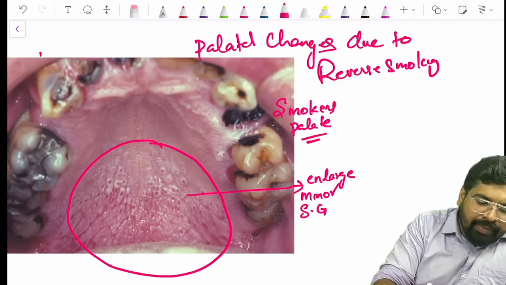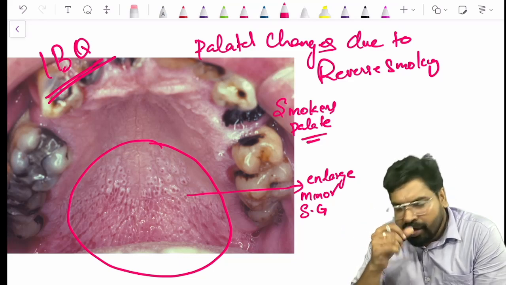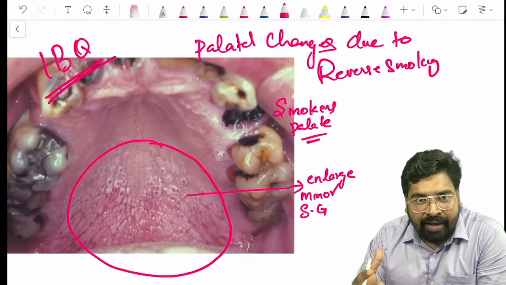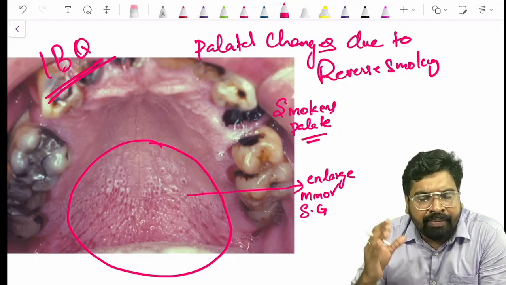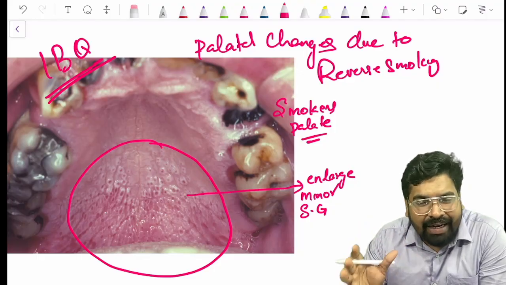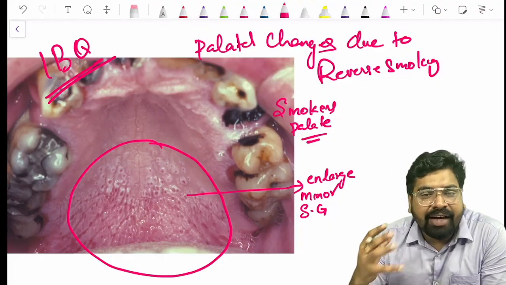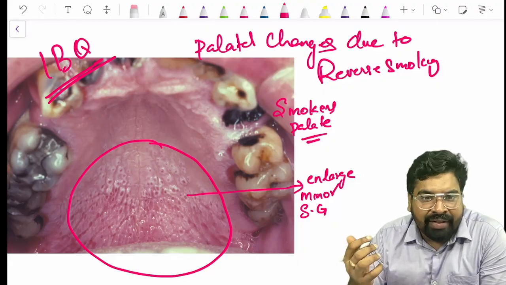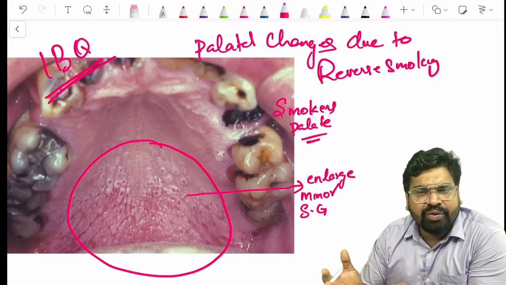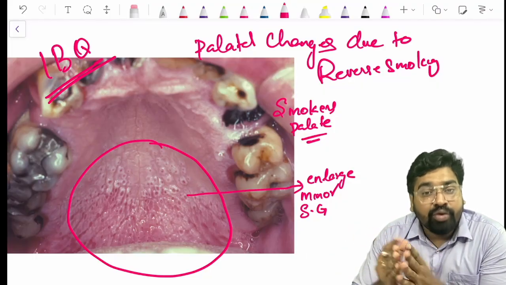I showed this image because this is an image based question. They ask you to identify the abnormality or the lesion depicted in this picture. I have seen this asked as an image based question in many question papers. It is very simple. In the palate you can see small eruption-like things. They are nothing but enlarged minor salivary gland orifices, due to heat related changes or palatal changes due to reverse smoking. This is also a condition which can transform to malignancy.